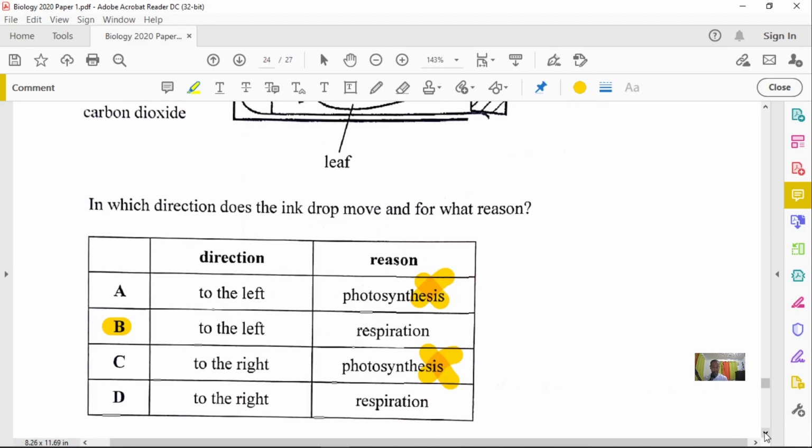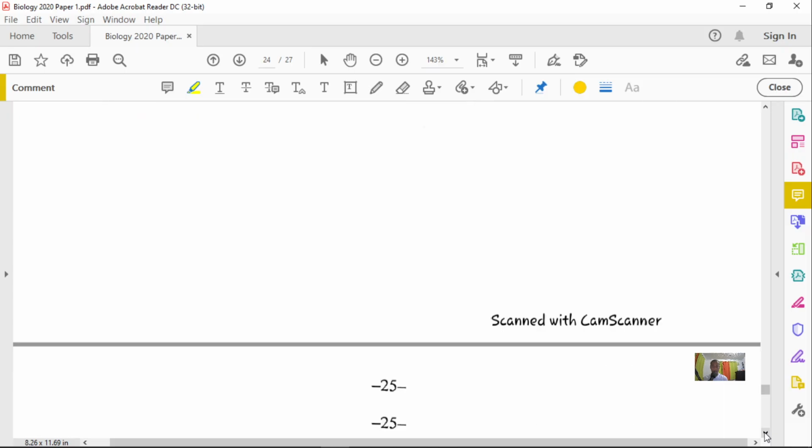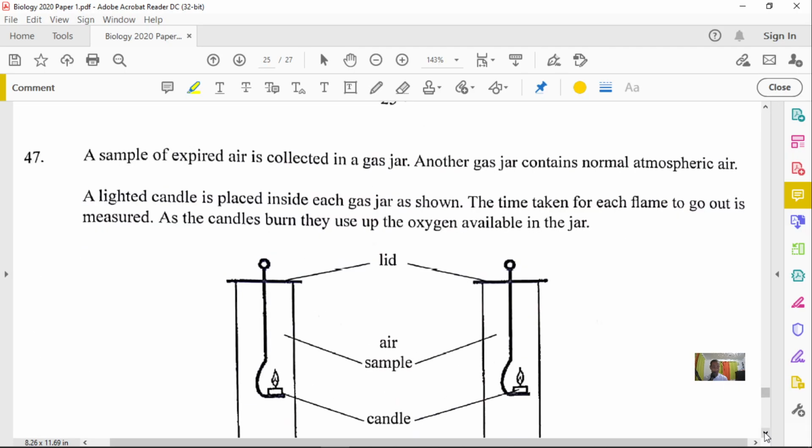Let's go to our next question, question number 47. Number 47 states that a sample of expired air is collected in a gas jar. Another gas jar contains normal atmospheric air. So we have expired air versus normal atmospheric air. A lighted candle is placed inside each gas jar as shown.